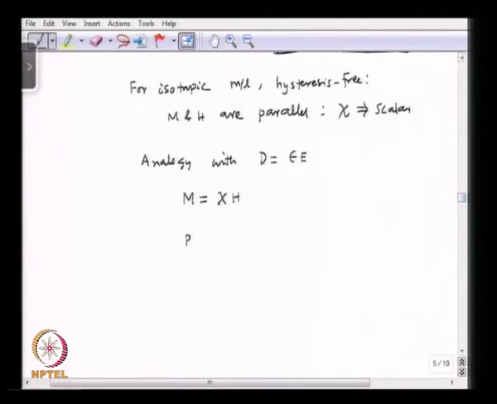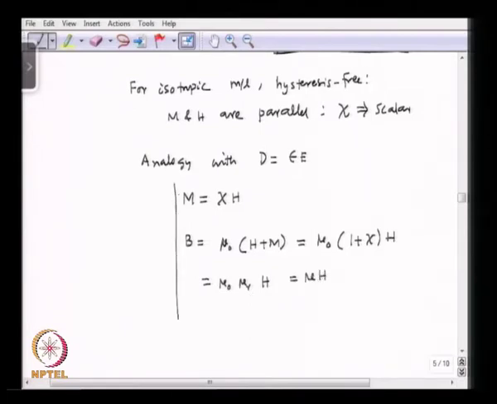And we can also write that B, the magnetic induction, is mu 0 into H plus M, magnetic field plus magnetization, which is mu 0 into 1 plus susceptibility into the magnetic field, which will be equal to mu 0 mu r into the magnetic field, which is mu into H. Okay.